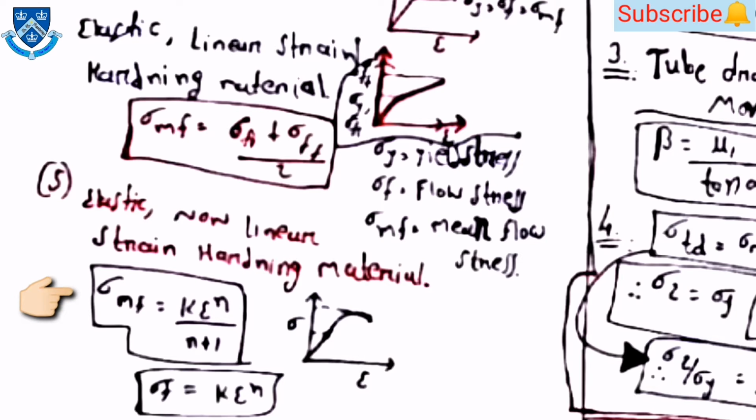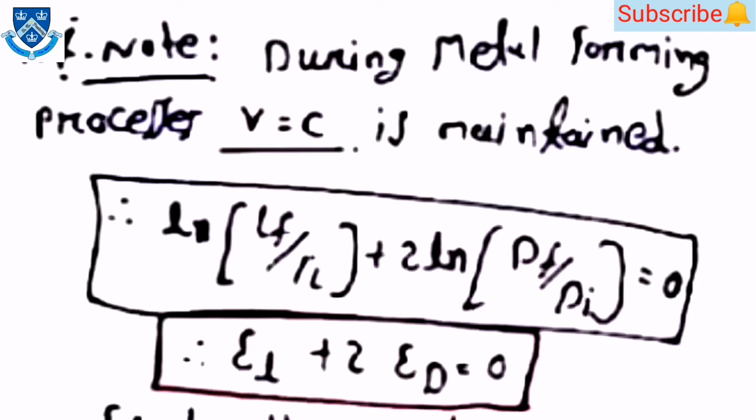Then the fifth one is the elastic non-linear strain hardening material. For that, sigma_mf is equal to k into strain raised to n, upon n plus 1. So sigma_f is equal to k into epsilon raised to n. Here one note is there: during the metal forming processes, if V is equal to constant is given in the examination, then by this equation you can solve the questions.